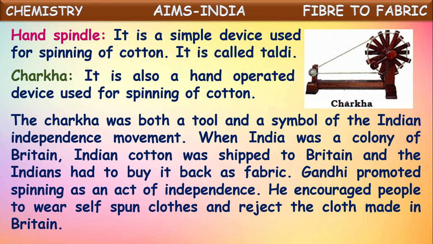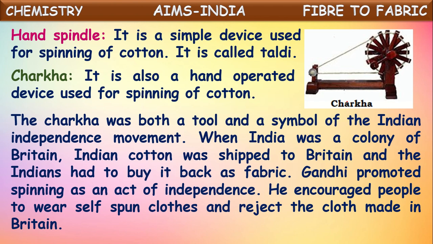When India was a colony of Britain, under the rule of Britain, Indian cotton was shipped to Britain and the Indians had to buy it back as fabric. Cotton cultivated in India was shipped to Britain, made into fabric there, and then the same fabric was bought by Indians again. So Gandhi promoted spinning as an act of independence.